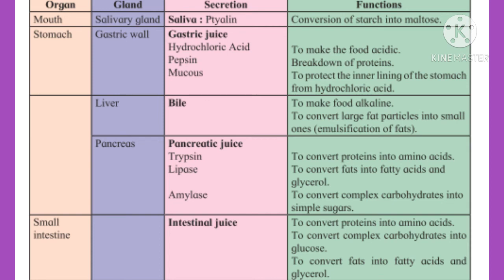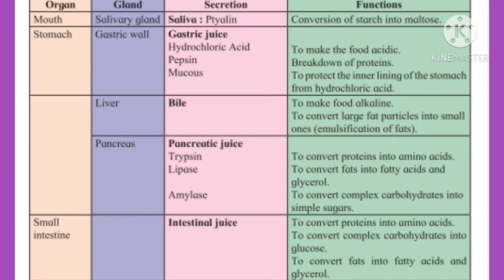Next gland is liver. Secretion, bile. The function is to make food alkaline and to convert large fat particles into small ones. Next gland is pancreas. Secretion, pancreatic juice which contains enzymes trypsin, lipase and amylase.